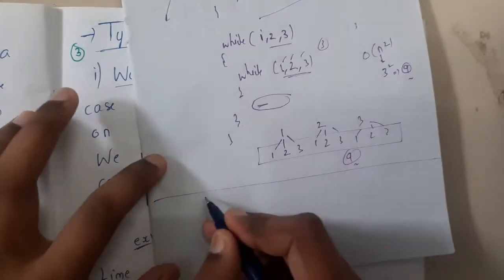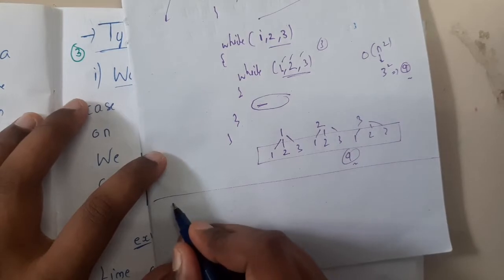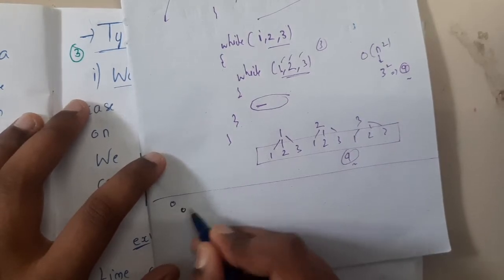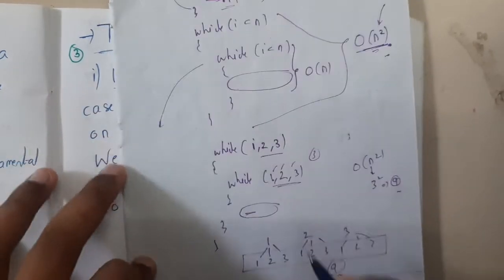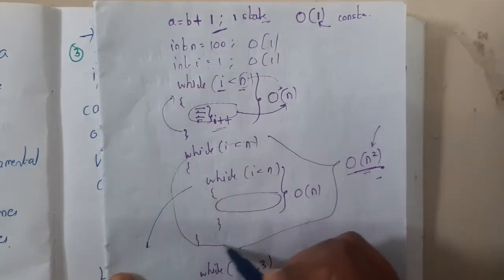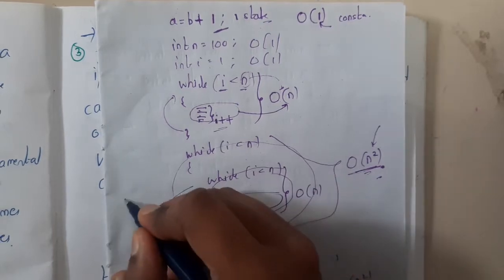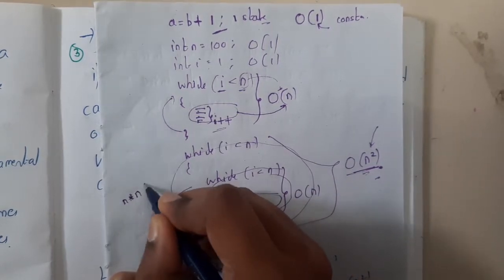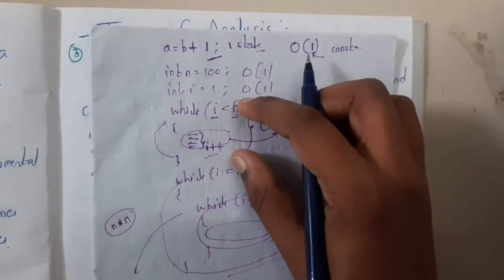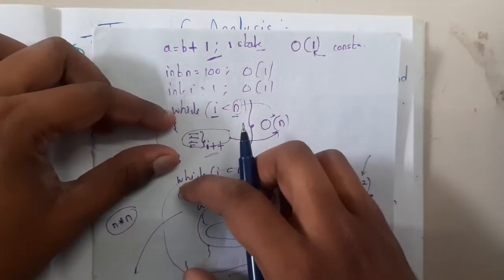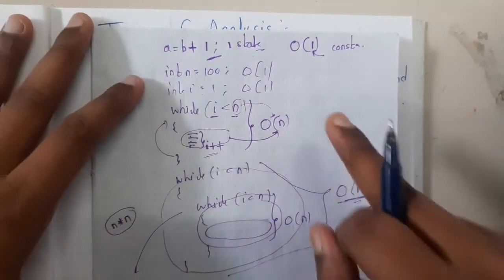Whenever something is inside something, they will multiply, guys. If you observe here, this loop will run n times, and this loop will run n times. One is inside the other, so it becomes n into n. But this loop is separate and this big loop is separate, so at this time these two will add, guys.